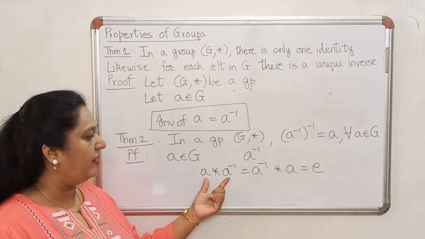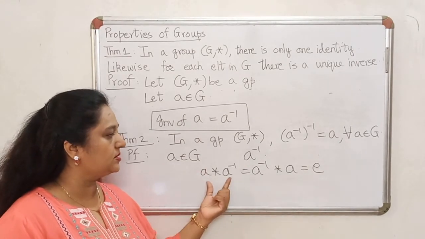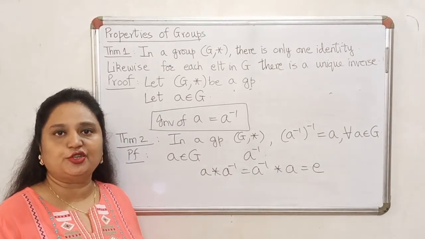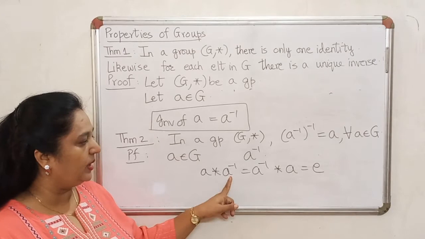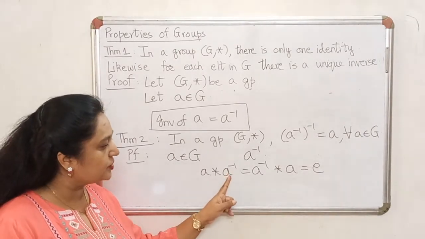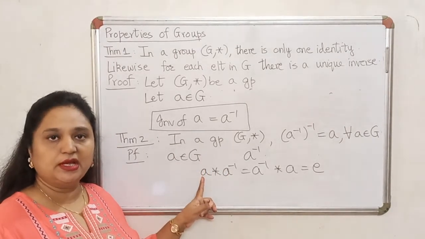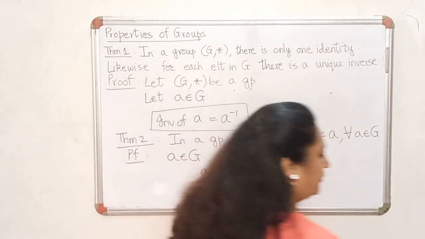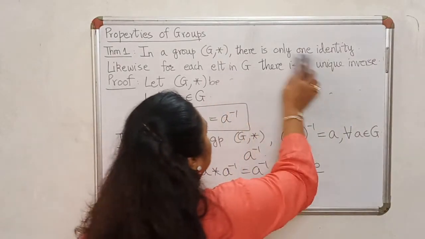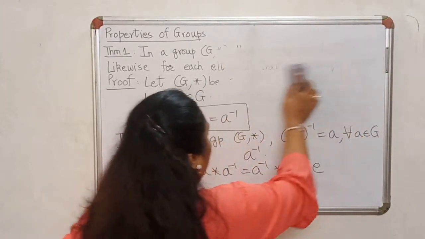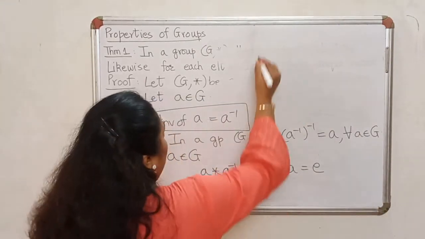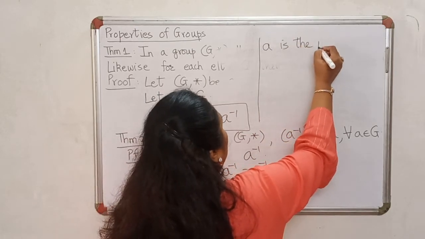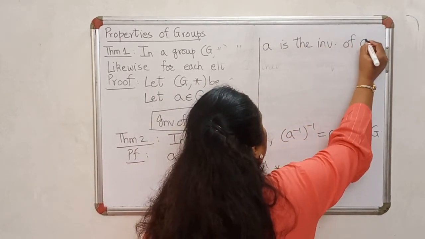And now when you have a combination of two elements giving you identity, you can always say that one of them is the inverse of the other. Either you can say this element is the inverse of this, or you can also say that this element is the inverse of this, depending on what you are trying to prove. So both elements are inverses of each other. So for my convenience, what I deduce from this is that A is the inverse of the other element.